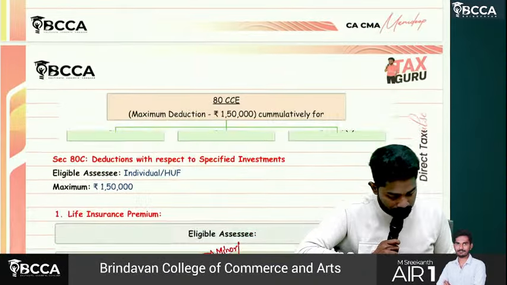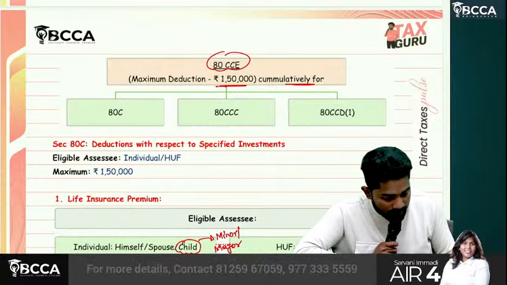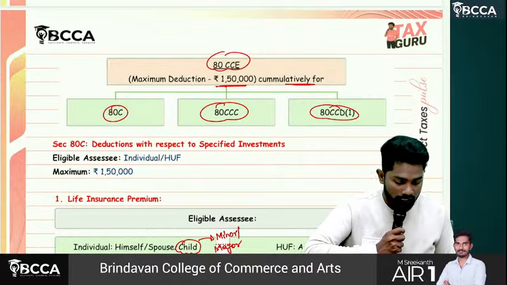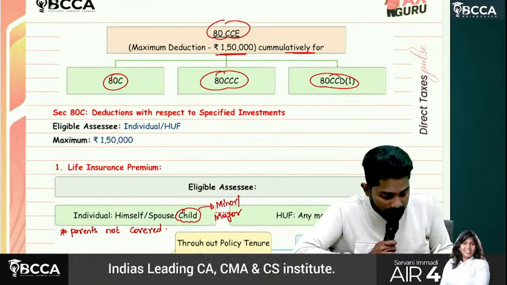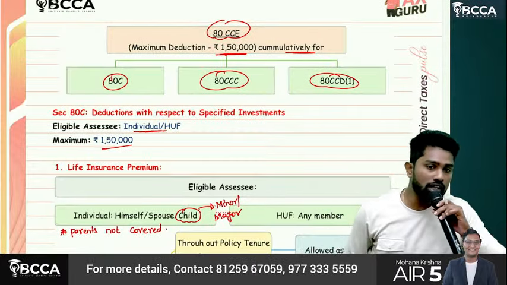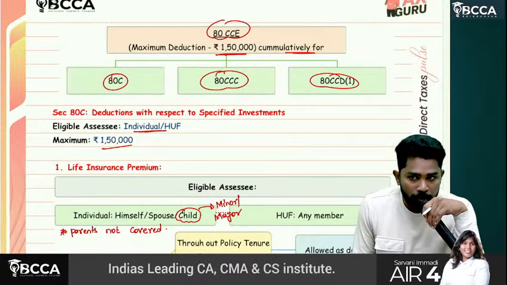Then 80CCE says what? The maximum deduction that can be claimed cumulatively for 80C, 80CCC and 80CCD subsection 1 is 1,50,000. Then we started discussing 80C, individual and HUF. Maximum deduction available is how much? 1,50,000. So first we are talking about what? Life insurance premium paid.